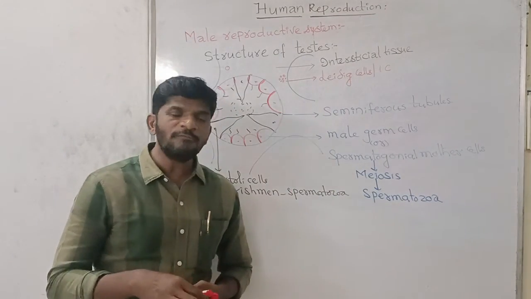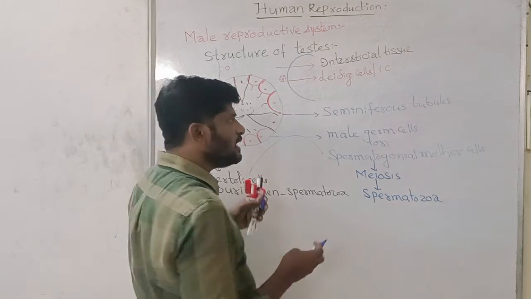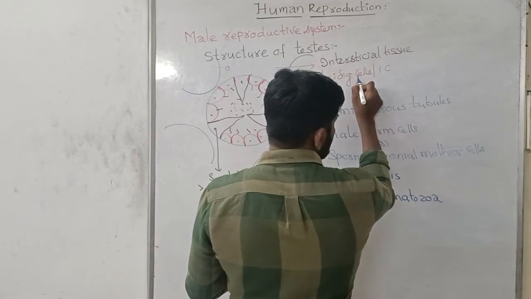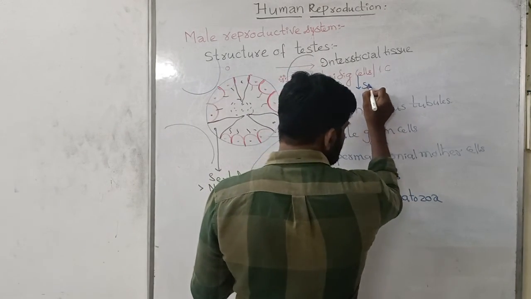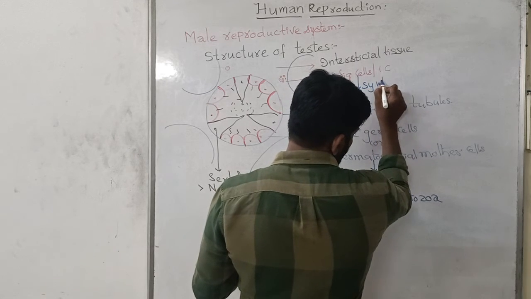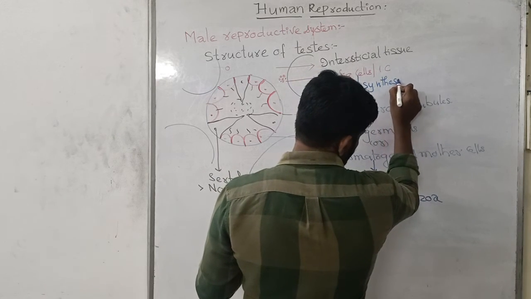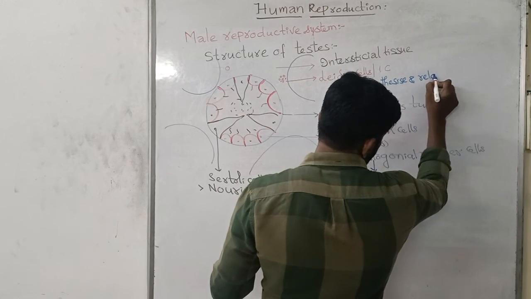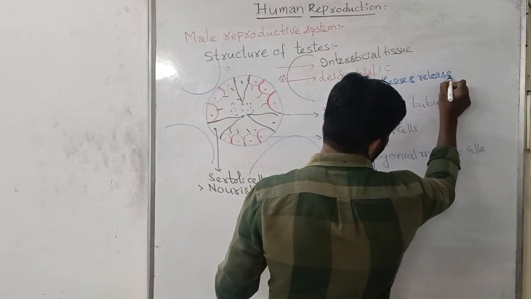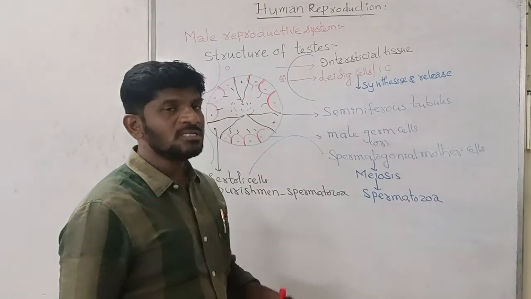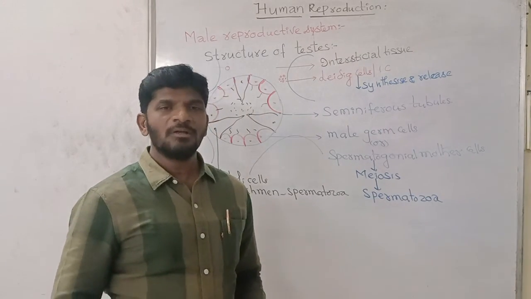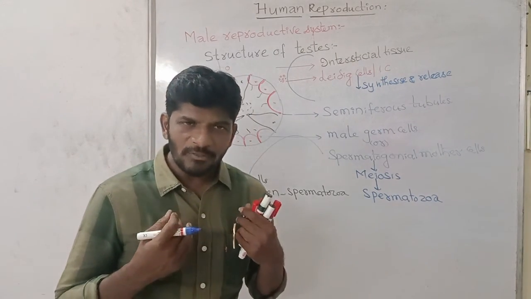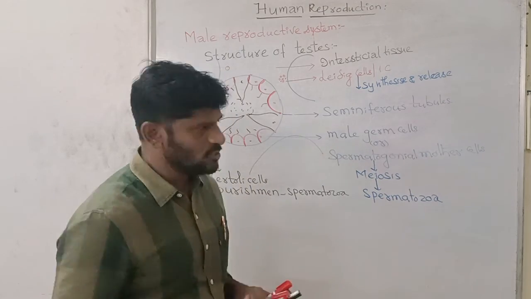The purpose of the Leydig cells: they synthesize and release hormones, many androgens. You know, one of the famous androgens is testosterone.